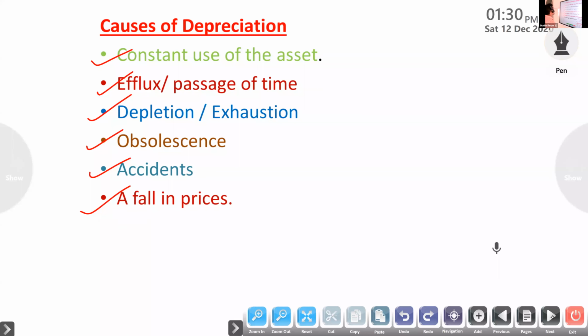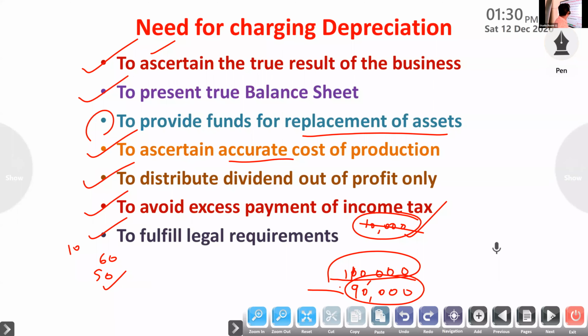Next, the needs: to ascertain the true result of the business, to present the true balance sheet, to provide fund for replacement of assets, then to ascertain accurate cost of production, to distribute dividend out of profit only, to avoid excess payment of income tax, then last, to fulfill legal requirements.